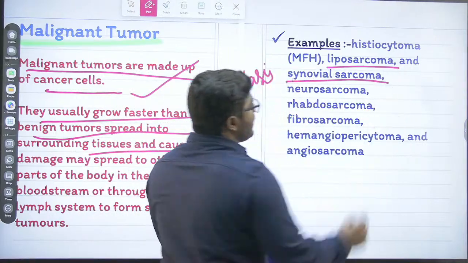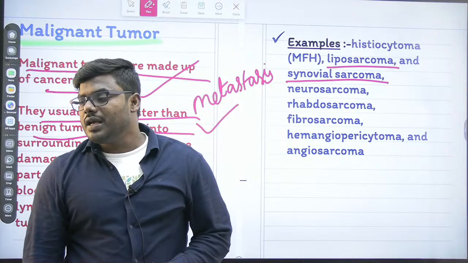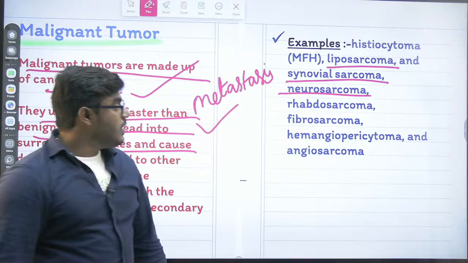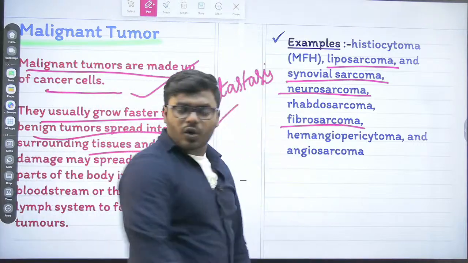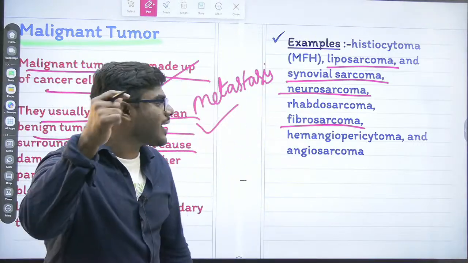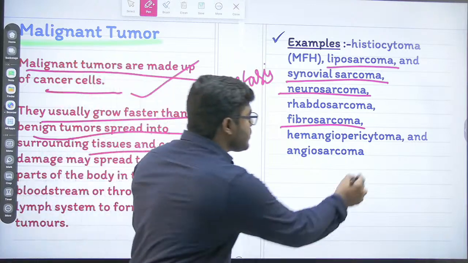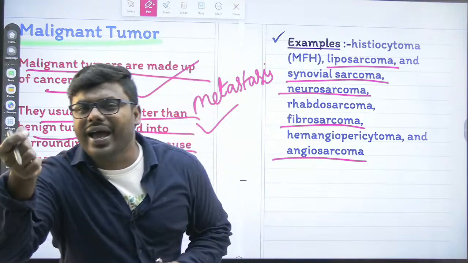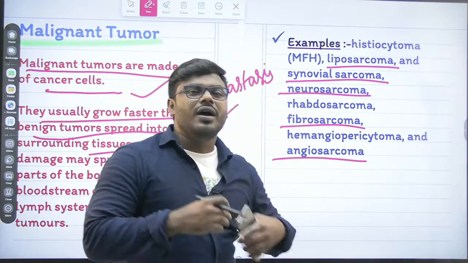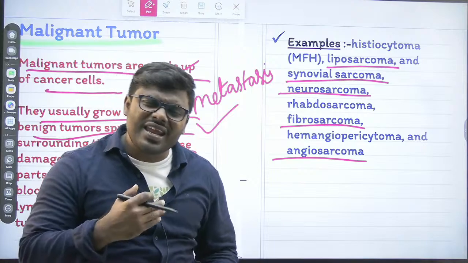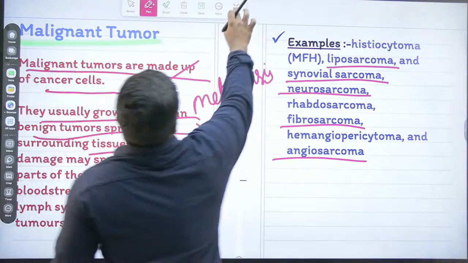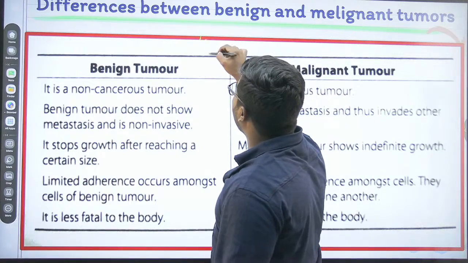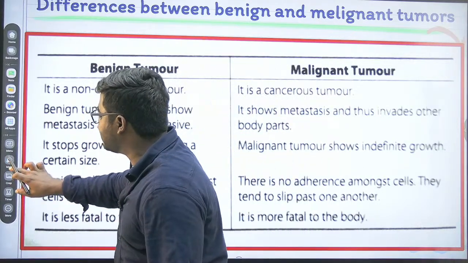Liposarcoma, synovial sarcoma, which is occurring in the synovial fluid. Neurosarcoma, which is happening in the nervous system. Fibrosarcoma, which is happening in the connective tissue. Angiosarcoma, very dangerous one. Friends, I am just giving you an example, that's all. There are many types of cancers. I hope you don't believe it, but there are actually more than 40,000 types of cancers.